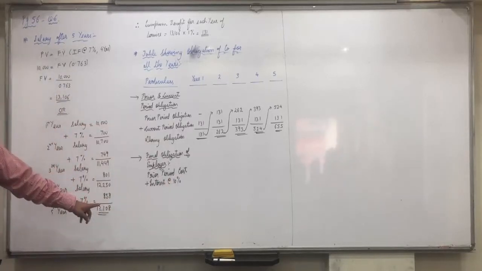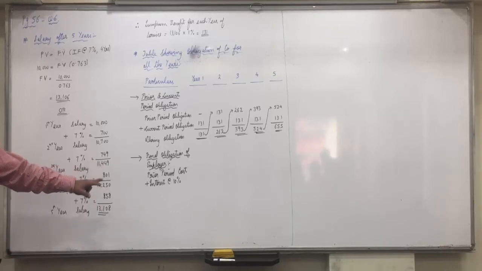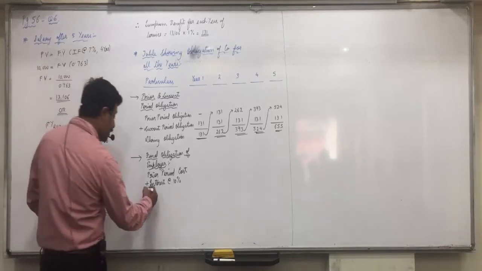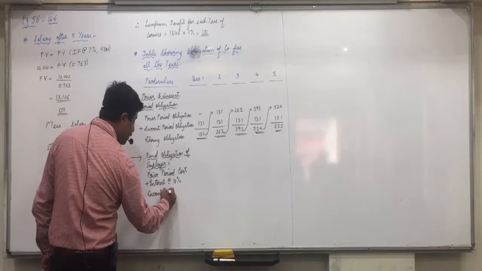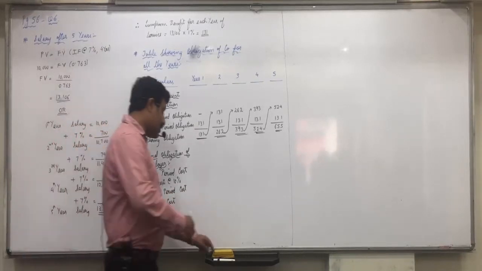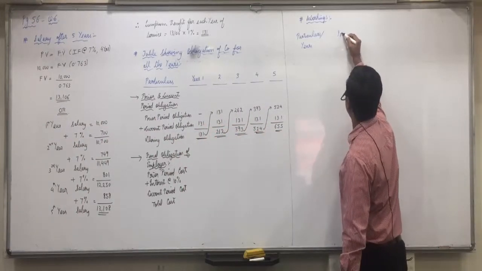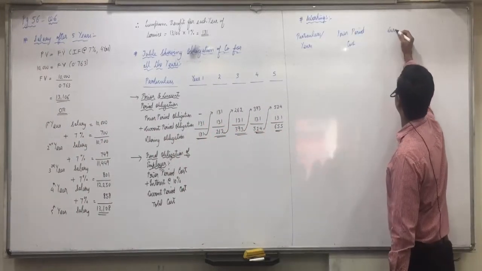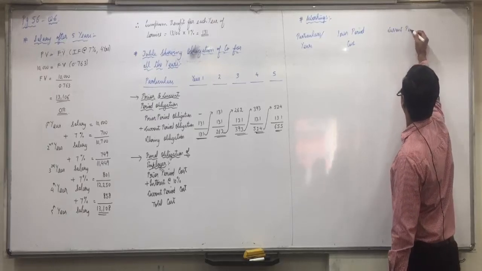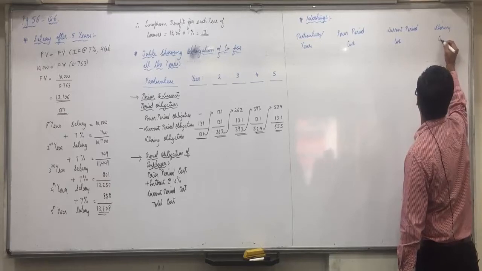In this question the discount factor is 10%. Then current period cost and then total. To find all this, we'll be making a working: prior period cost, current period cost and closing cost every year.